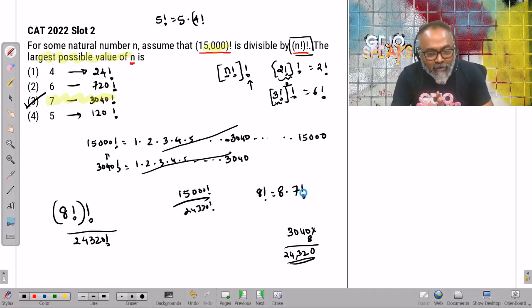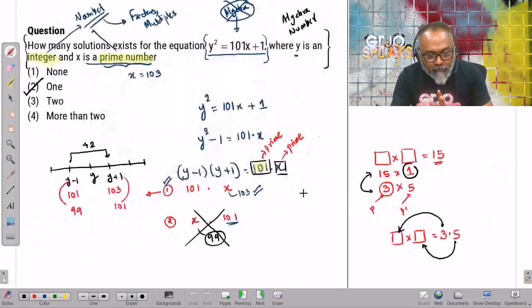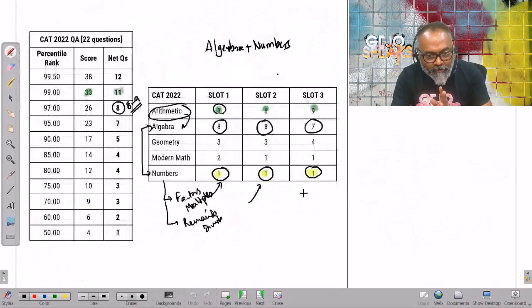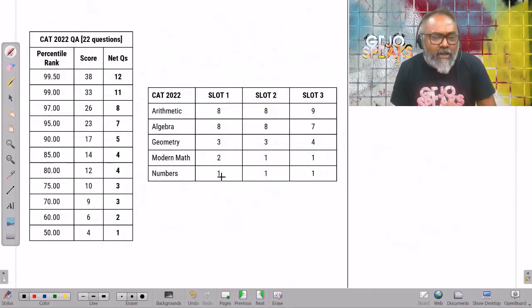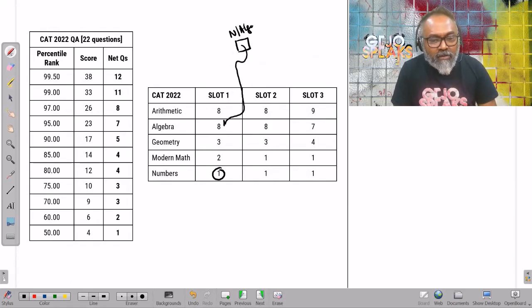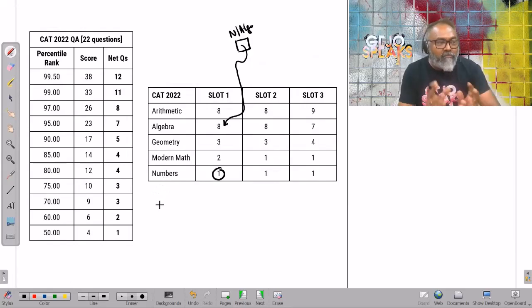So the point that I wanted to tell you is simply this. When you see this data, somebody has to look at one question which has got both numbers as well as algebra concepts, and you want to slot it somewhere. Most of the time it gets slotted in algebra because there is no column that says numbers in algebra concept. And that is why you keep seeing the numbers are low. But I would recommend you look at the recent past CAT questions.